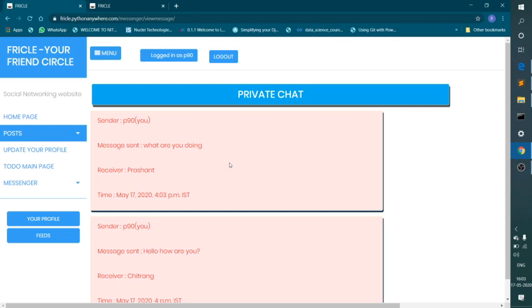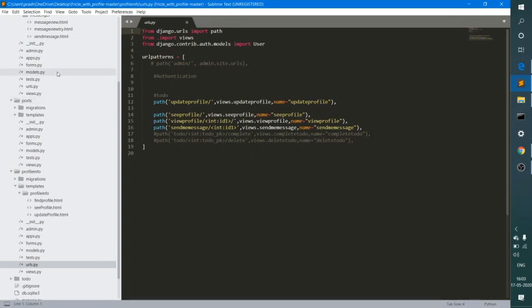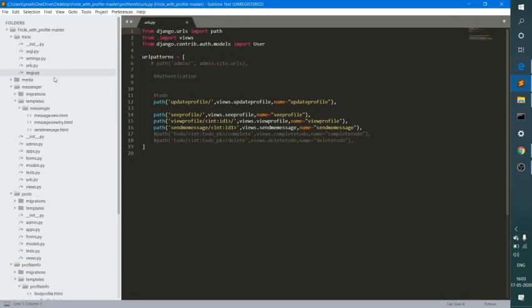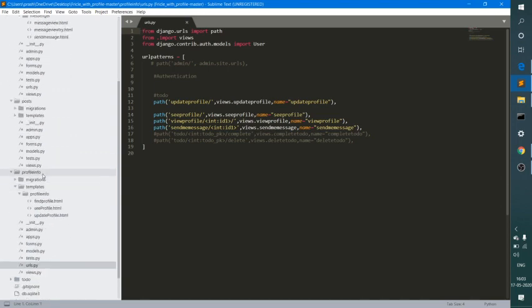Let me show how this website works. This website consists of mainly four apps. One app is Messenger, another is Post, another is Profile, and another is the to-do list. Each app performs its own distinct task.